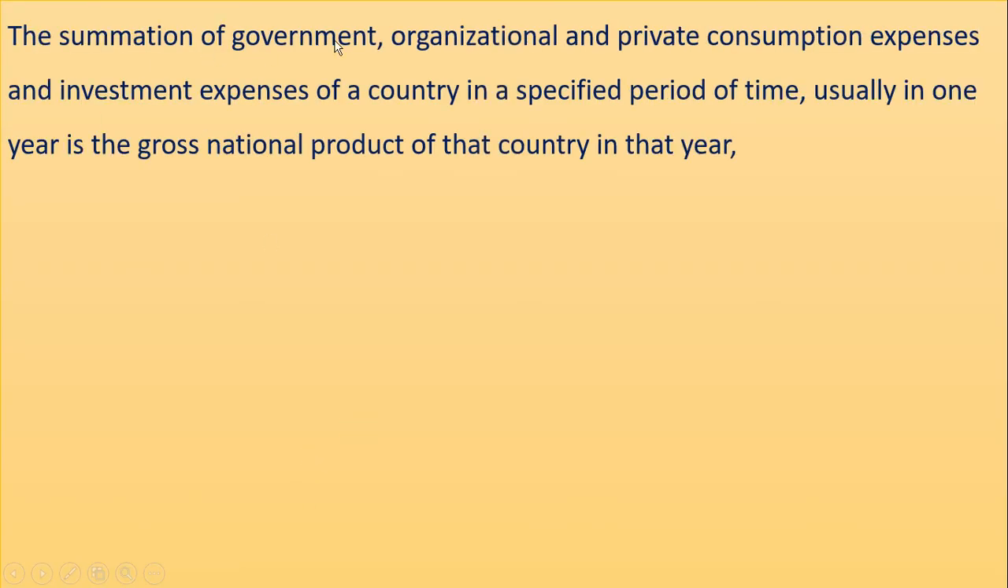So the summation of government, organization and private consumption expenses and investment expenses of a country in a specific period of time, usually one year, is the gross national product of that country in that year. If we sum all these expenses of government, different organizations, private consumption and people, we will get the GNP by this method.